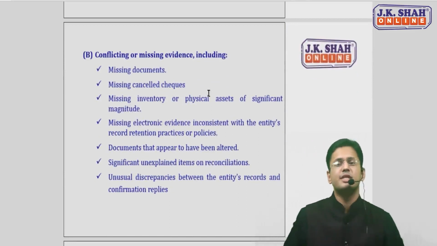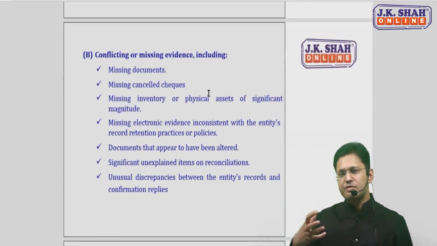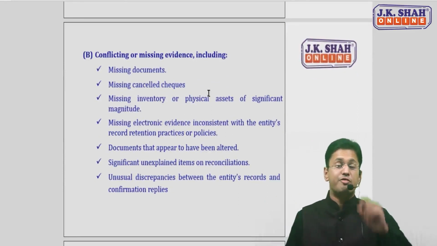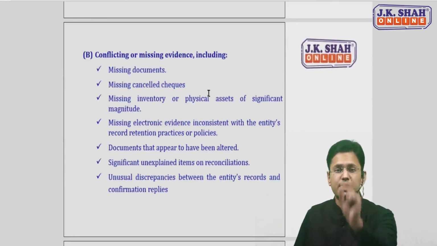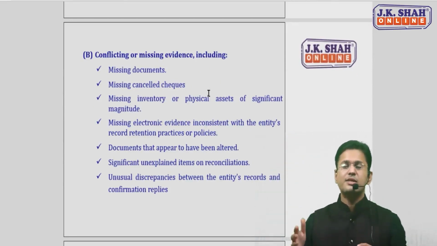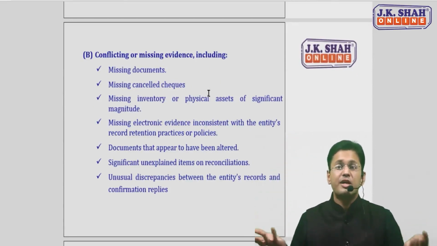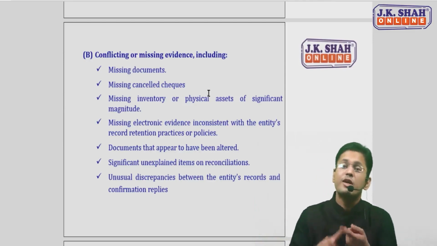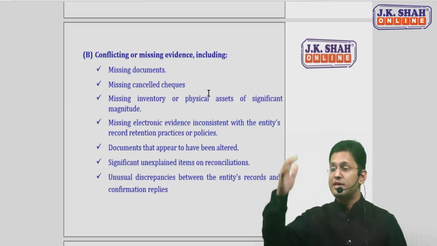The second one is more important. Conflicting evidence and missing evidences. And I've tried to cover missing first in a sequence and then conflicting comes. When the auditor finds some documents missing, when the auditor finds that certain checks were cancelled, they have been recorded as cancelled check, where are they? The bank should have returned them. The bank might have returned those because, as general policy, the bank returns the cancelled check. Where are those checks? Cancelled checks which you have entered.